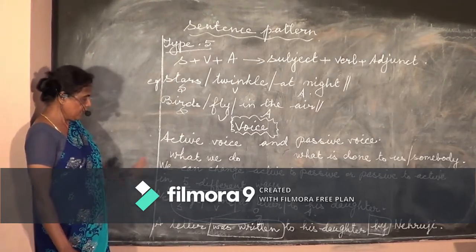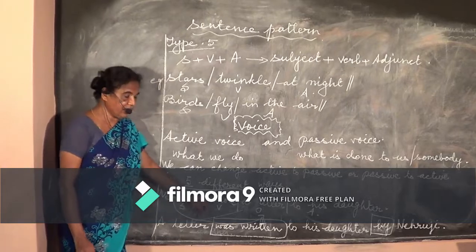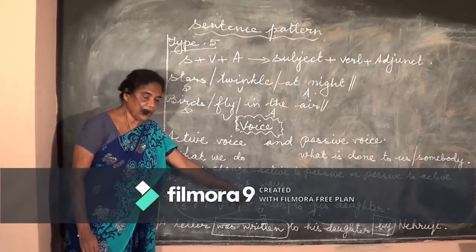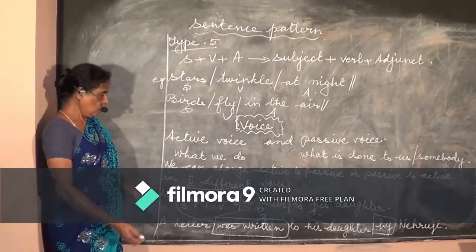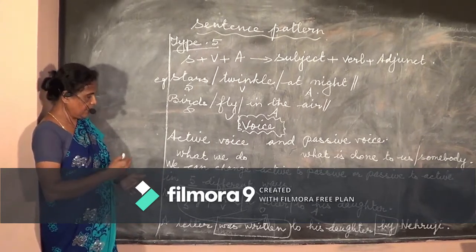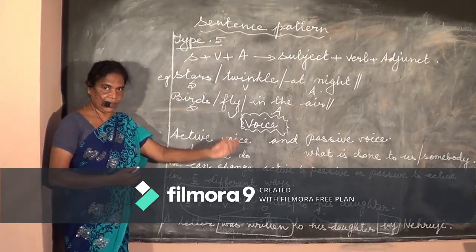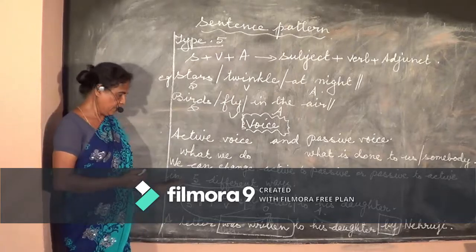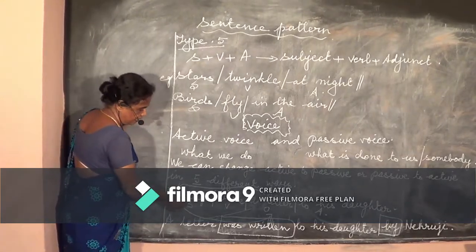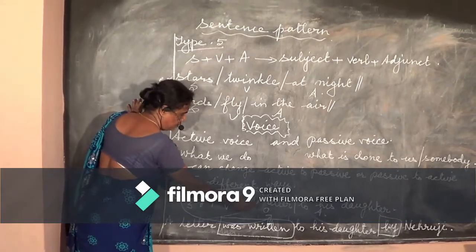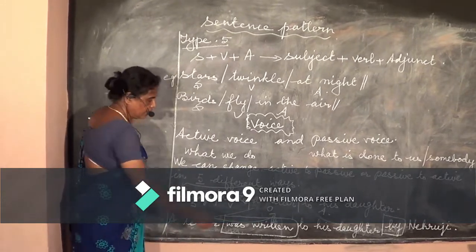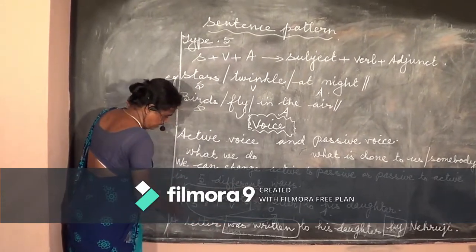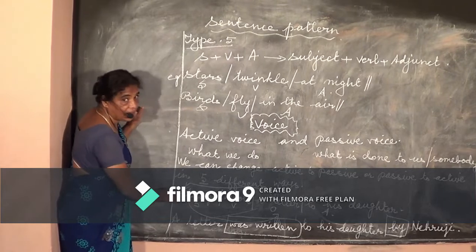It's not that necessary to separate this way, saying the sentence pattern. But we need to know what is the subject, what is the verb part of it, and what is the object part of it. Because while we change from active to passive or from passive to active, we need to identify the subject and the object. Because the object will take the place of the subject. Hope you all are following.